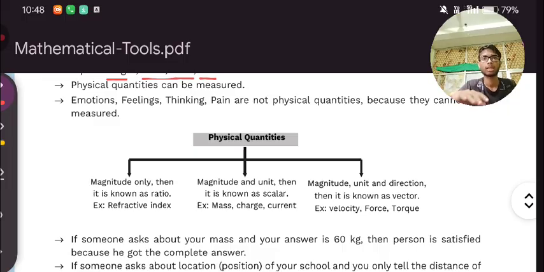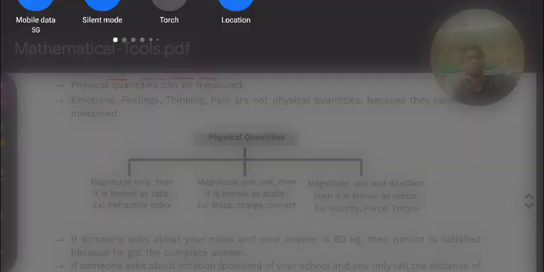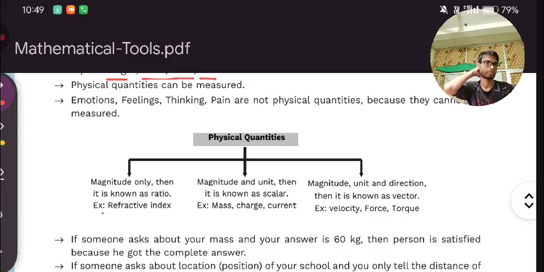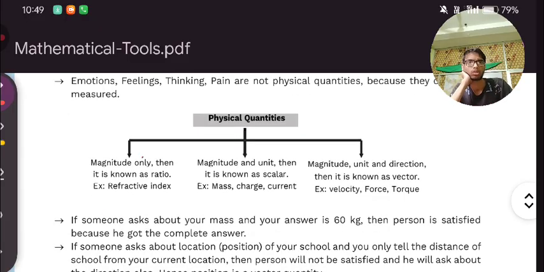First, magnitude only. If a quantity provides only one magnitude, then it will be known as a ratio. Example, refractive index. Only magnitude. Now look over here. Yeah, only magnitude. This was only a number. Only a number. Refractive index.